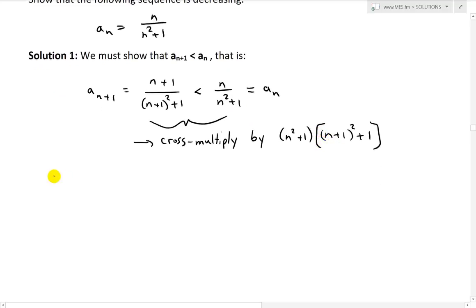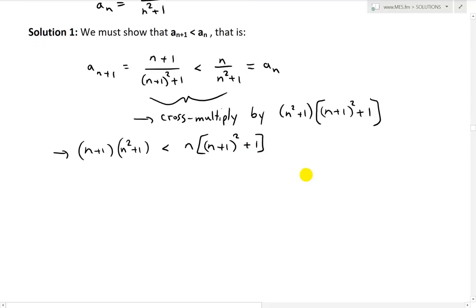So this one here is going to be n plus 1 times n squared plus 1, because this one would cancel out, and then this would cancel out with this on the other side. So we have less than n times this whole thing, (n plus 1) squared plus 1.